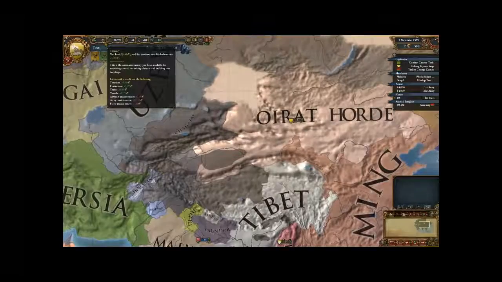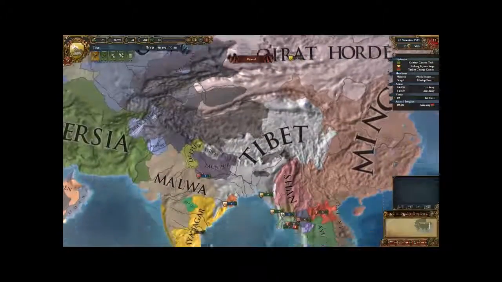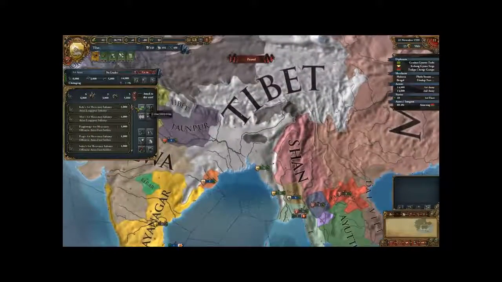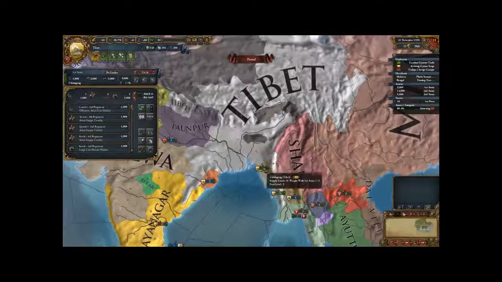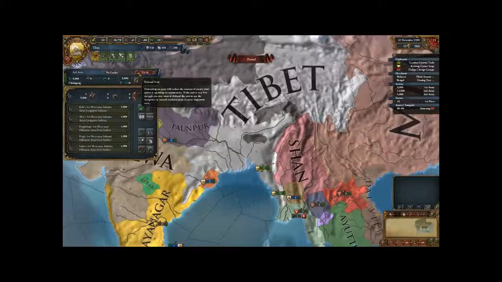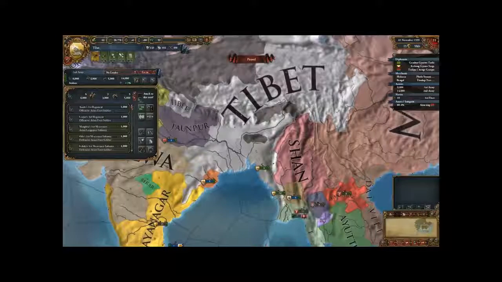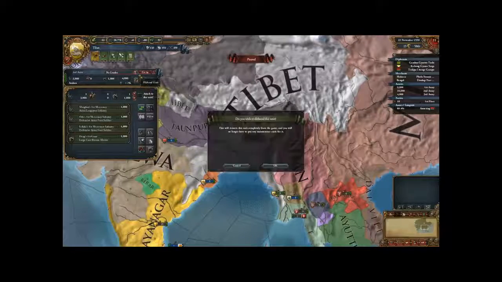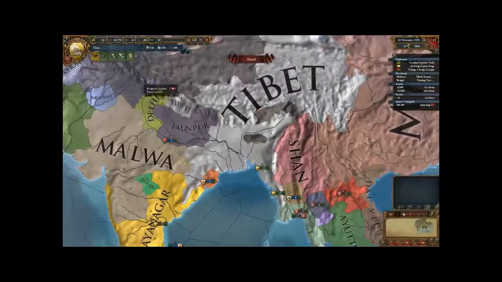We're currently making about 1 ducat a month, and I want to start earning more, so I'll select these mercenaries and disband them because they are quite expensive, and do the same for these guys over here. Now see how much difference it makes to our income?